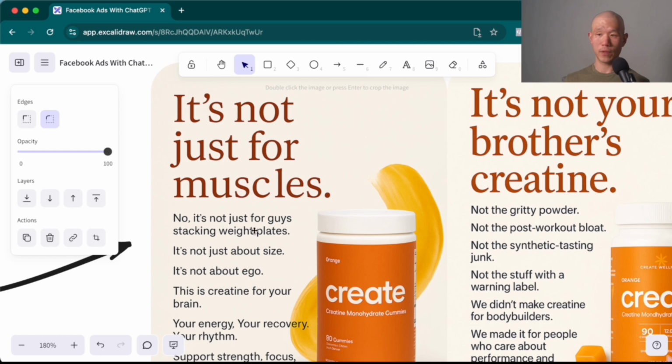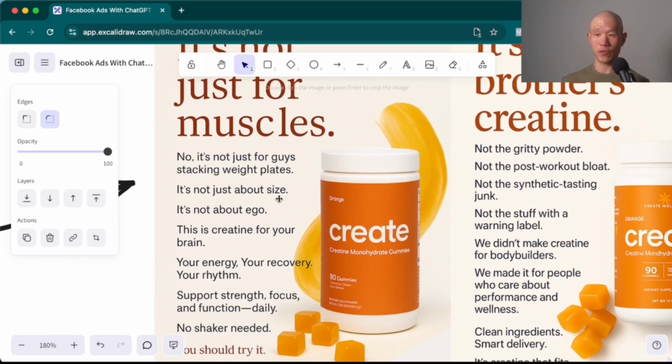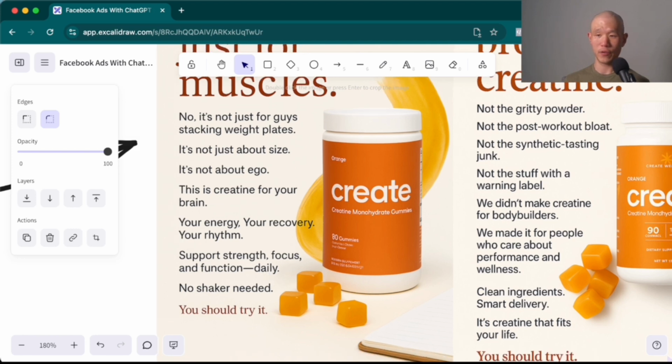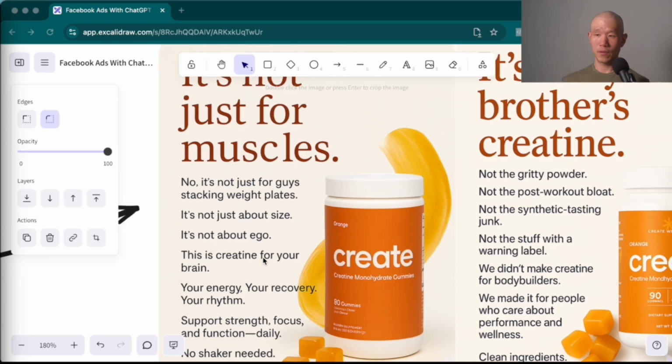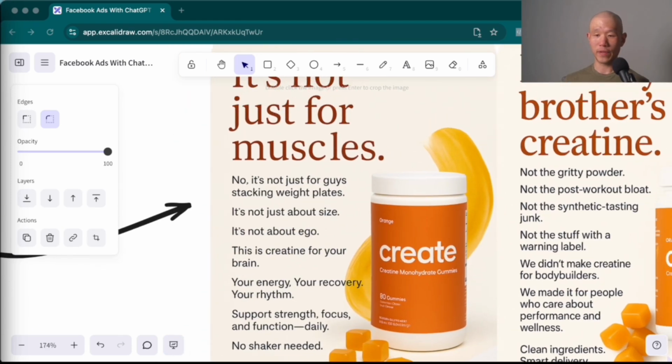It's not just for muscles. No, it's not just for guys stacking weight plates. It's not just about size. It's not about ego. This is creatine for your brain, your energy, your recovery, your rhythm, support strength, focus, and function daily. No shaker needed. You should try it. So I thought it did a pretty good job of it. And I wasn't even really specific about exactly what I wanted. And we'll get into the prompt in a second.